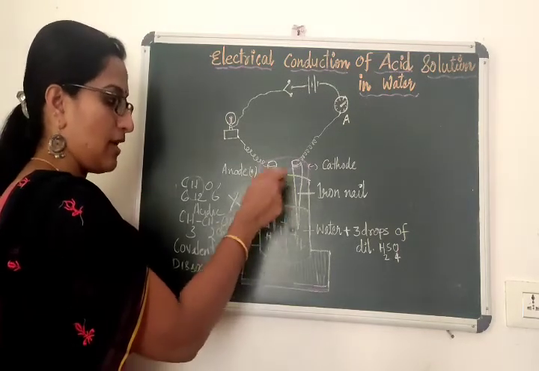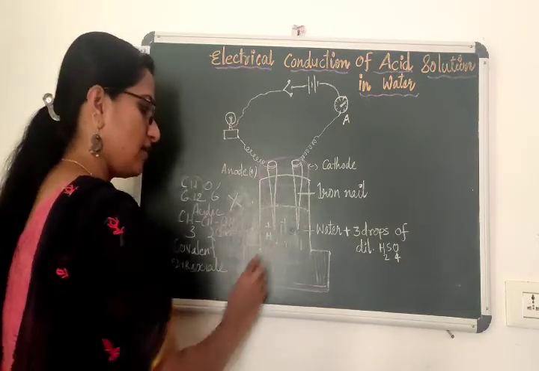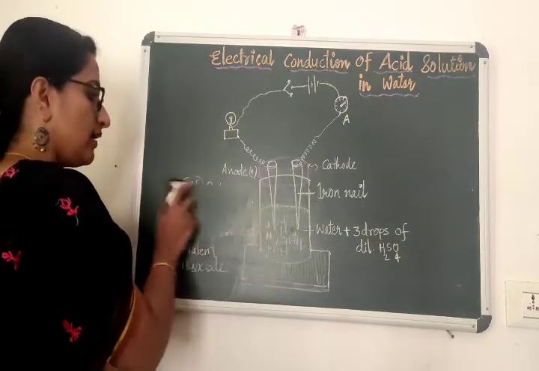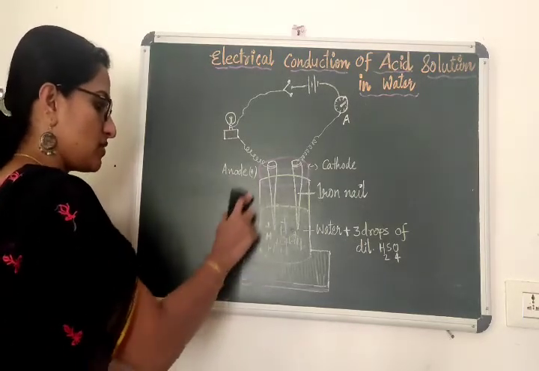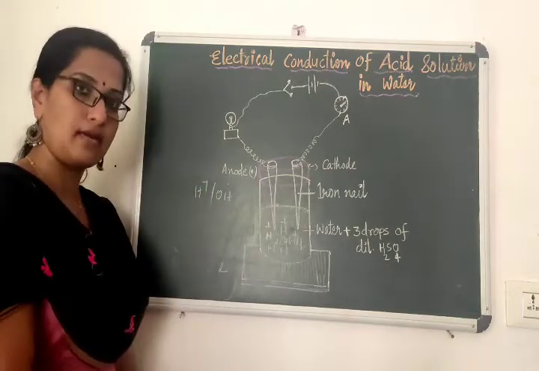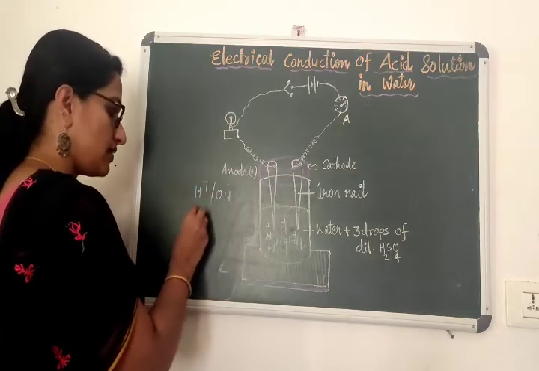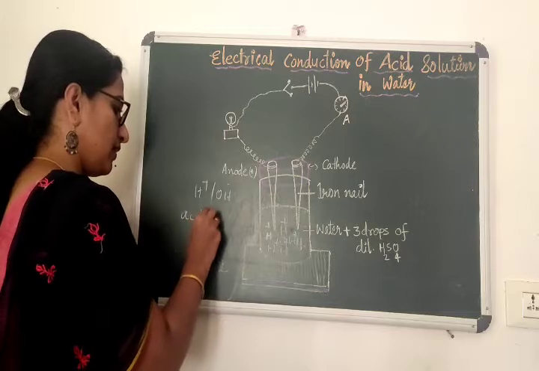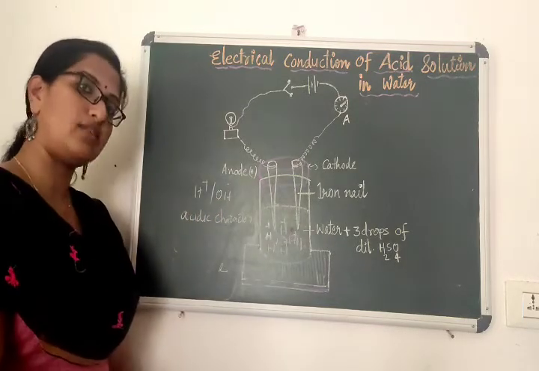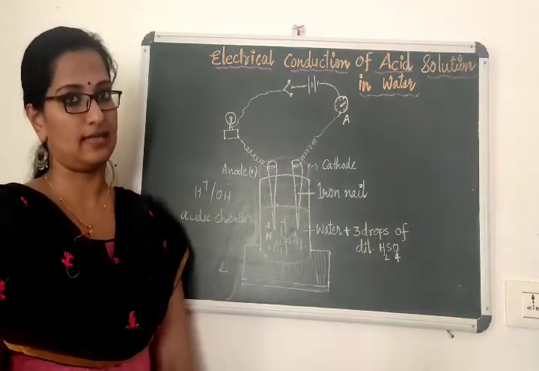If in place of dilute sulfuric acid you use a base, it will produce OH minus ions. That will also be a good conductor, and the bulb will glow. Only H plus ions or OH minus ions are responsible for the conduction of electricity. H plus ions show the acidic character and the bulb will glow, but any other solution like organic solutions such as alcohol never shows acidic character.